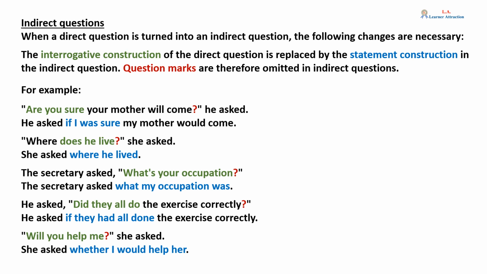"Where does he live?" she asked. She asked where he lived. The secretary asked, "What's your occupation?" The secretary asked what my occupation was. He asked, "Did they all do the exercise correctly?" He asked if they had all done the exercise correctly. "Will you help me?" she asked. She asked whether I would help her.